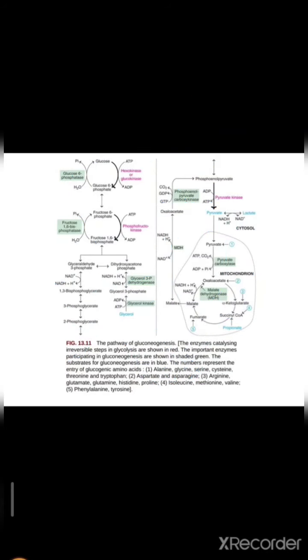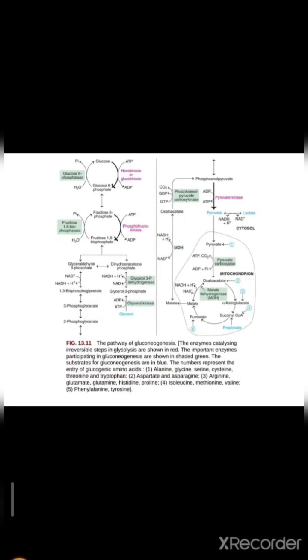Okay, so this was the first step in gluconeogenesis. After the formation of phosphoenolpyruvate, it will form 2-phosphoglycerate, 3-phosphoglycerate, 1,3-bisphosphoglycerate, then glyceraldehyde 3-phosphate and fructose 1,6-bisphosphate. Till here the same reactions take place in gluconeogenesis. So this was the first step, second step, third step, fourth step, fifth step and sixth step. In the sixth step there is a formation of fructose 1,6-bisphosphate.